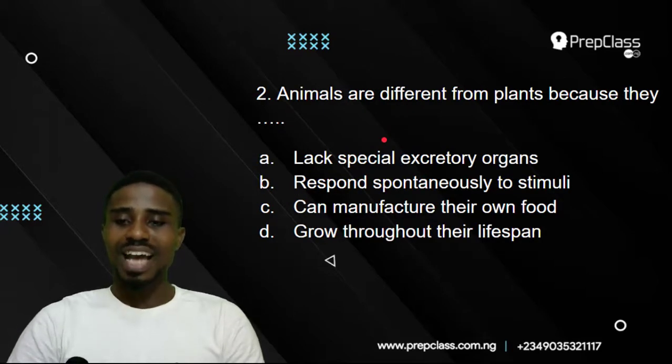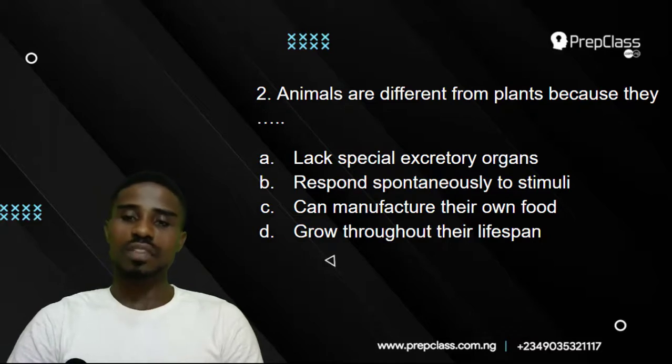Question 2 says, animals are different from plants because they A, lack special excretory organs, B, respond spontaneously to stimuli, C, can manufacture their own food, D, grow throughout their lifespan. For us to carefully select the correct option, we need to pick that option that defines or explains the character of an animal over that of a plant. So let's look at them all over again. Option A, lack special excretory organs. Animals don't lack special excretory organs. We know animals to have special excretory organs.